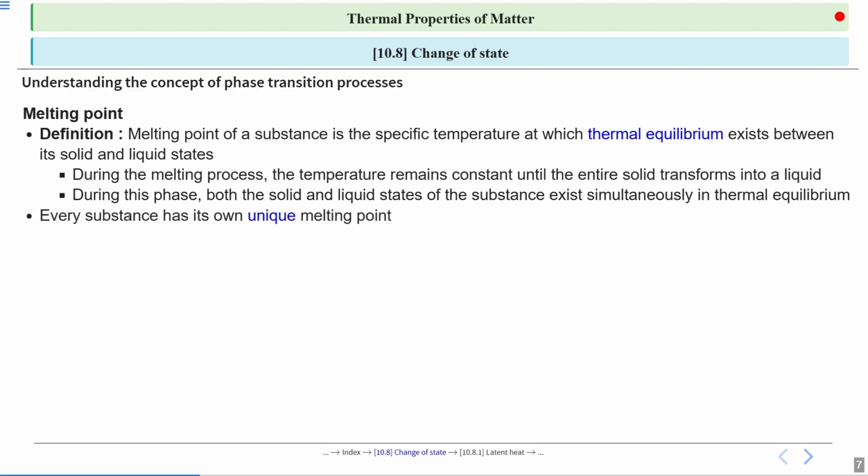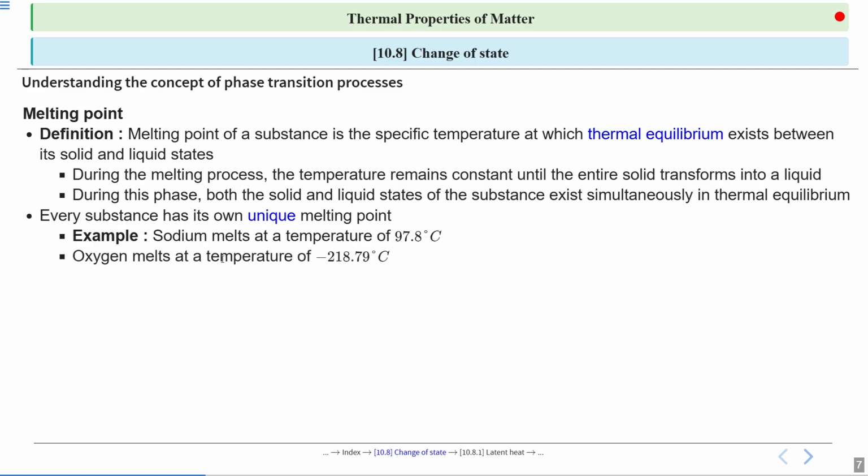Every substance has its own unique melting point. Example, sodium melts at a temperature of 97.8 degrees Celsius. Oxygen melts at a temperature of minus 218.79 degrees Celsius. Alright.